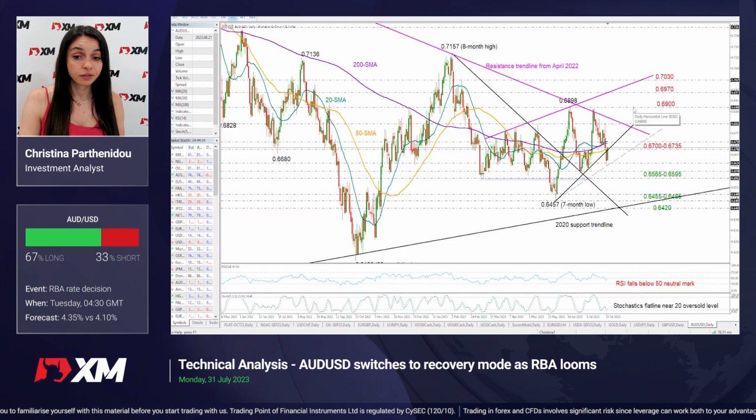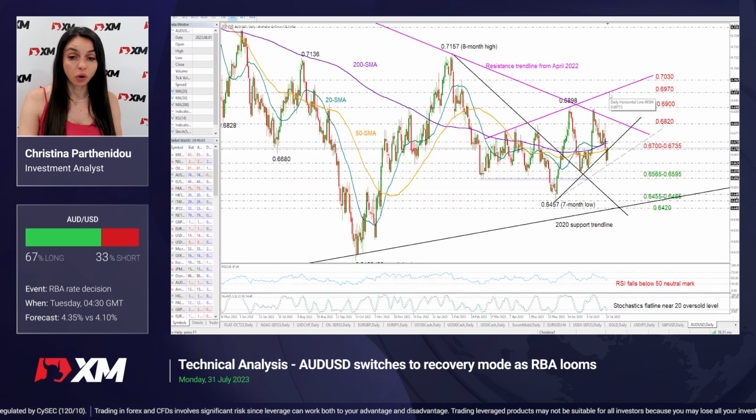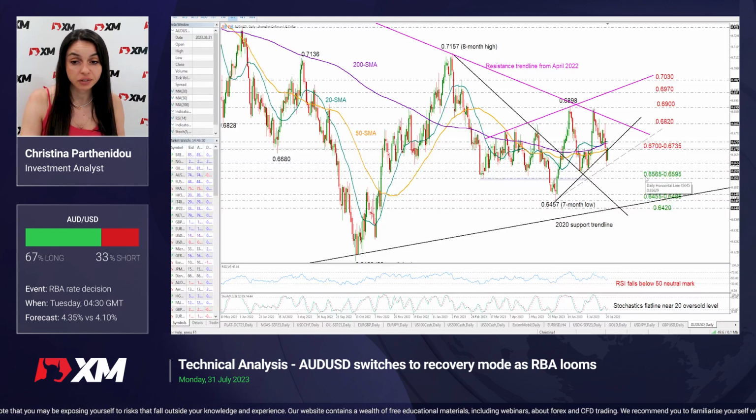And then if the pair manages to attract fresh buying here, it could run as high as 0.6970, where this tough resistance line is located. Well, from a technical perspective, the bias is still weak. The RSI and the stochastic oscillator are not in the bullish territory yet, so that increases the odds for a downside correction, in which case the price could retest this dashed tentative support trend line around 0.6635 before it heads towards the 0.6565 and 0.6595 key constraining zone.